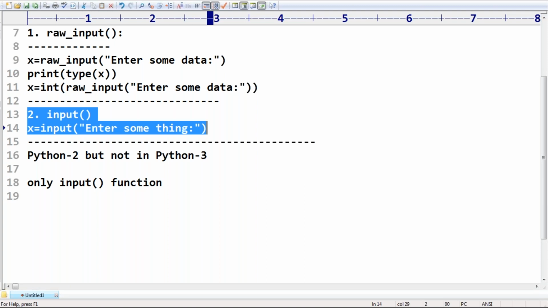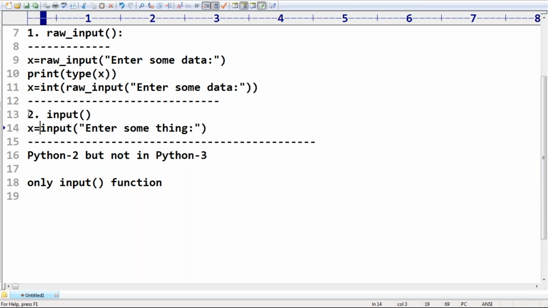Excellent. Now, only the input function is available in Python 3. My question is, and observe carefully, don't get confused: what is the return type of the input function present in Python 3?